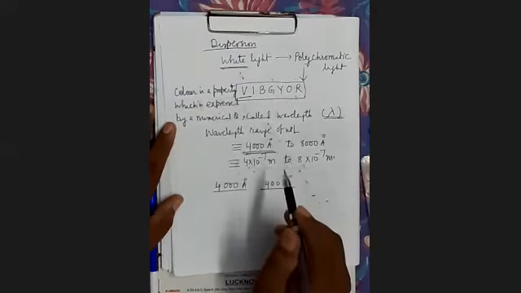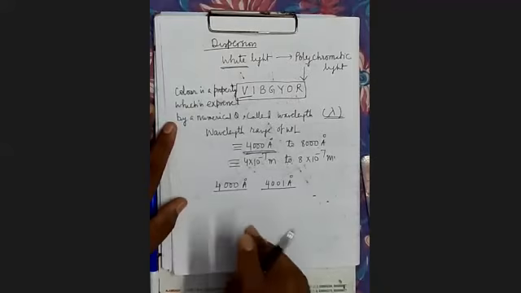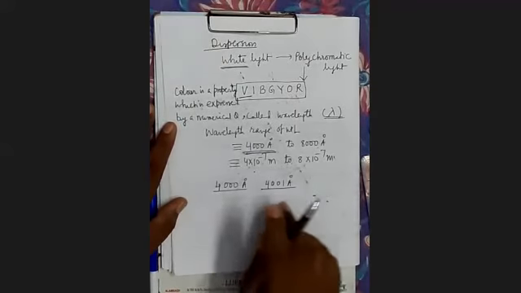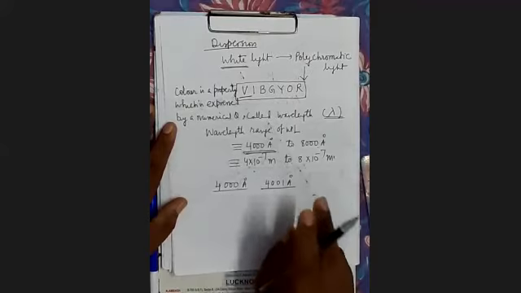Now see here, the angle of deviation depends upon the wavelength also. The more the wavelength, the less will be the angle of deviation. Just now I have told, the greater the wavelength, the less the refractive index, so the lesser the angle of deviation.